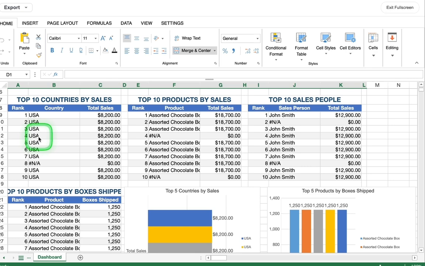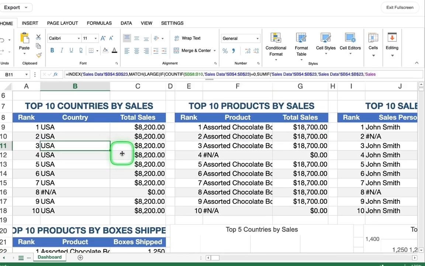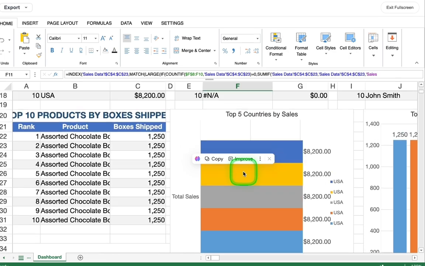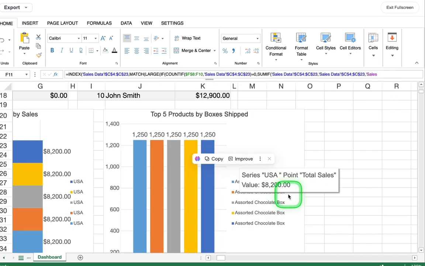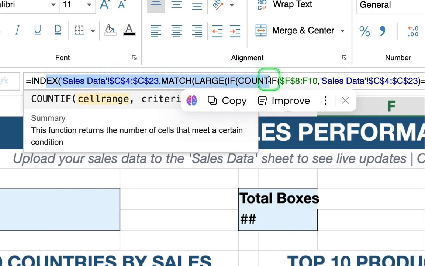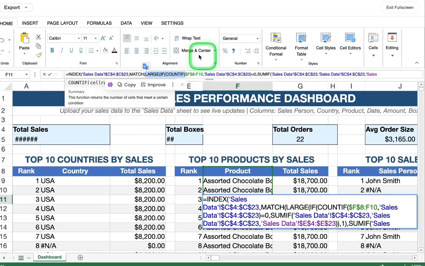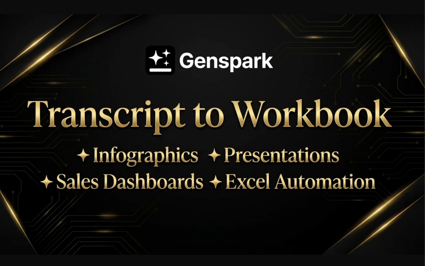which we can go into full screen mode, and he broke down everything so nicely. Now, if I want this on Excel and do some custom formulas, but let's be honest, the dashboard looks so nice, right? Compared to this. But look, you never have to write another complicated Excel formula ever again. Genspark's going to do all of that for you. Think of how much time that's going to save you. And those are the 5 superpowers that you can do inside Genspark: infographics, presentations, sales dashboards, Excel automations, but we're barely scratching the surface of what's possible in Genspark.